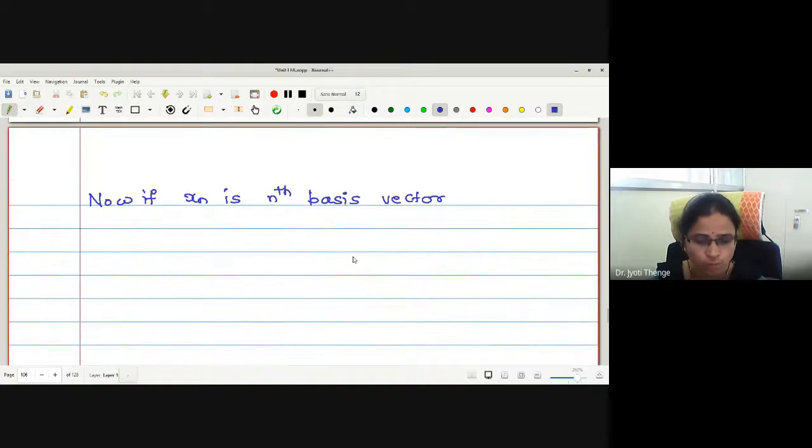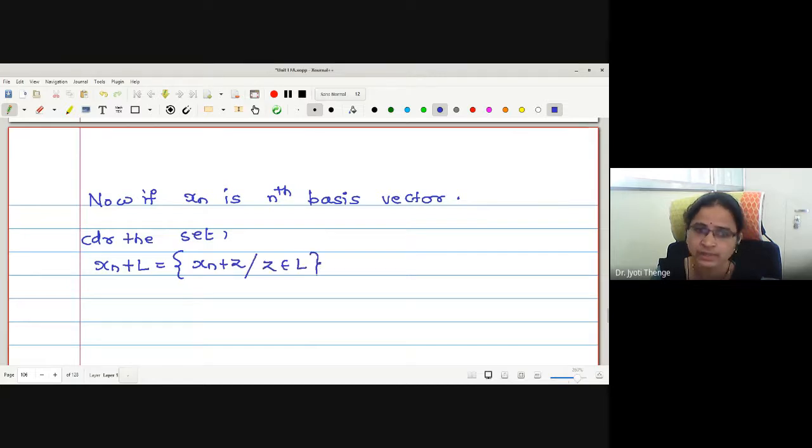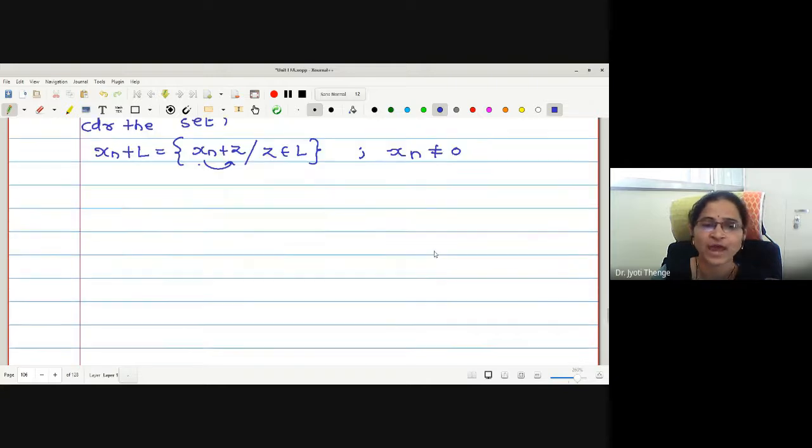Let us prove all the points step by step. So let xn be an nth basis vector. Consider the set xn plus L. What kind of elements will it have? xn plus z, where z belongs to L. That is, xn is added to every element of the space L, provided xn is not equal to 0. Because if we add the 0 vector, what's the use? It will be the original space. Correct?